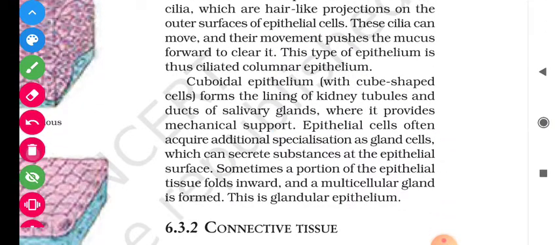Cuboidal epithelium with cube-shaped cells forms the lining of kidney tubules and ducts of salivary glands, where it provides mechanical support.